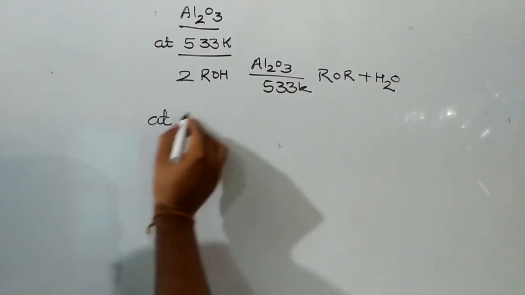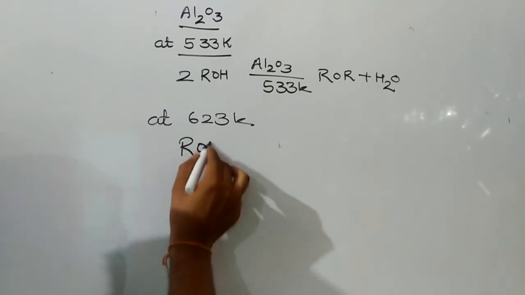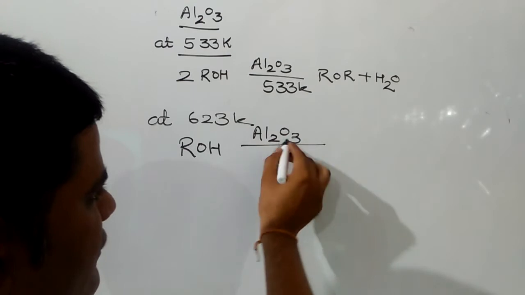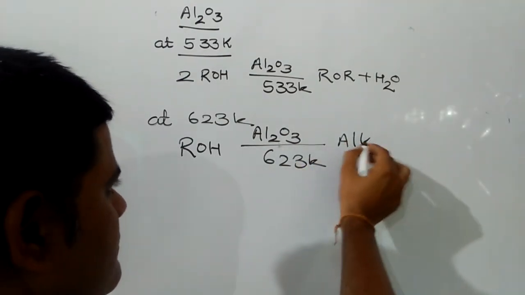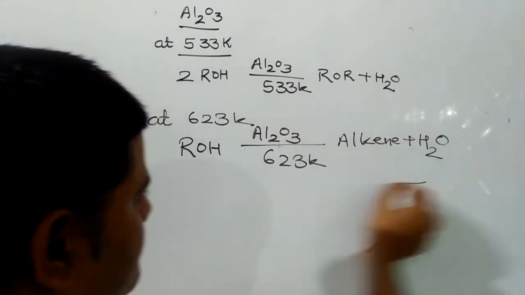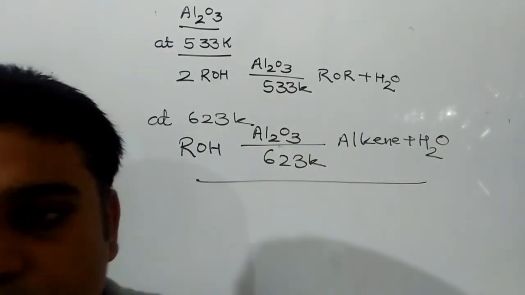And at 623 Kelvin, the product formed will be an alkene plus water. I hope you understand about dehydration and dehydrogenation.